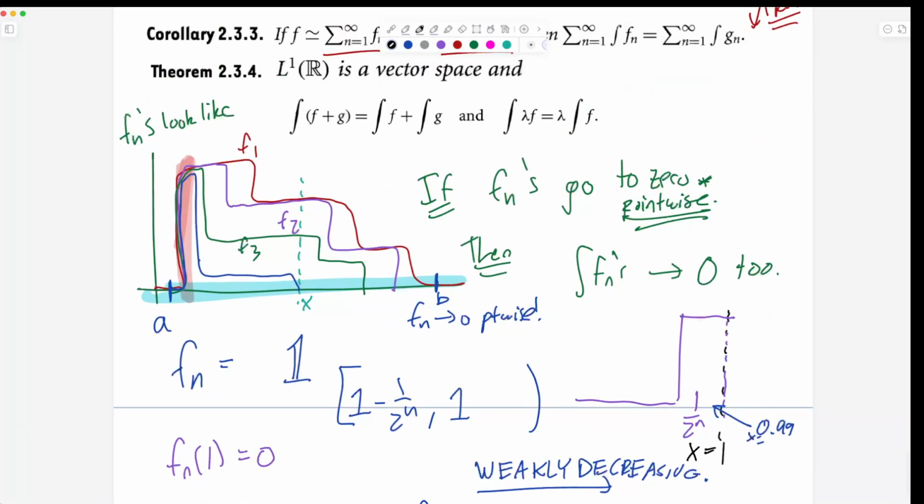Remember, our idea is to capture these two different things. And one of them, we want to make less than epsilon over 2. So we want the area in this big thing to be less than epsilon over 2. So what should I make the height? The height over here is going to be epsilon over 2(b minus a). That's going to be the height of this little shaded blue region. And if the height is less than epsilon over 2(b minus a), then no matter how much of it is in there, the total area of everything in the big rectangle will be epsilon over 2(b minus a) times the width b minus a, which will be epsilon over 2.